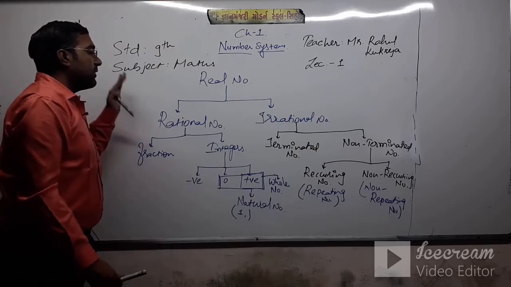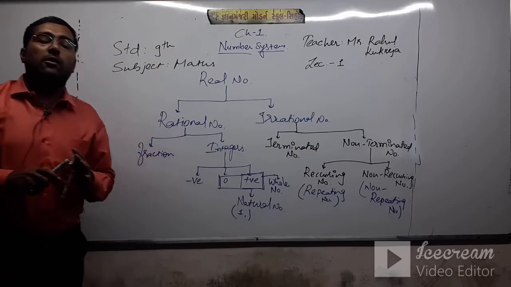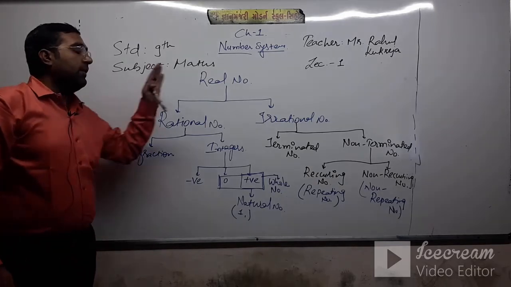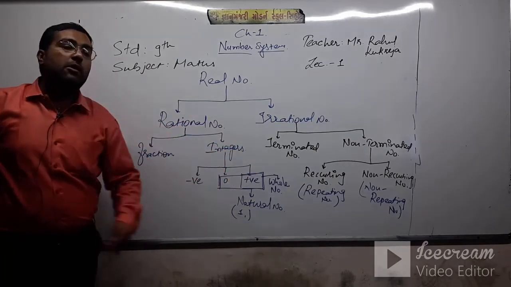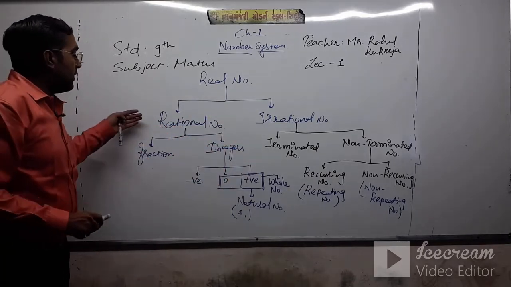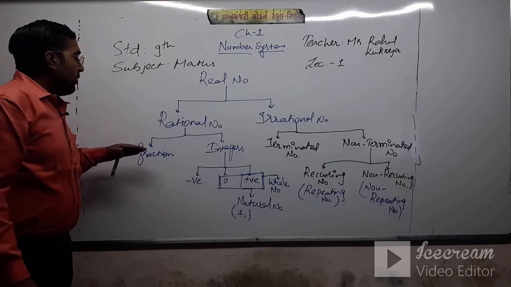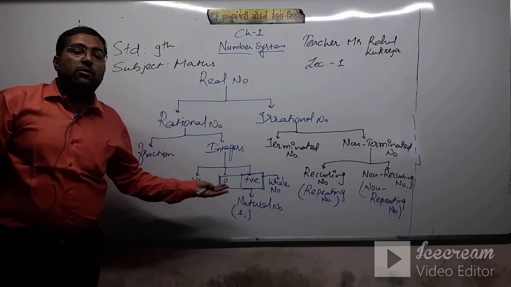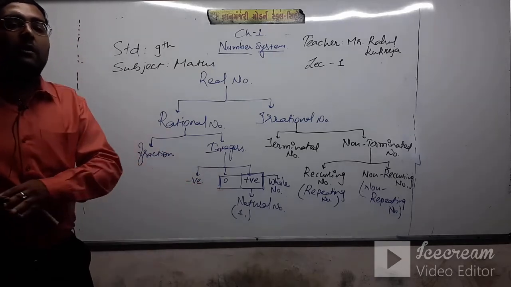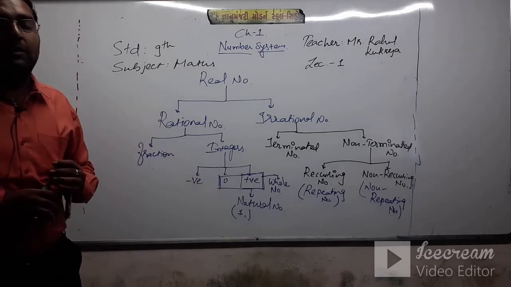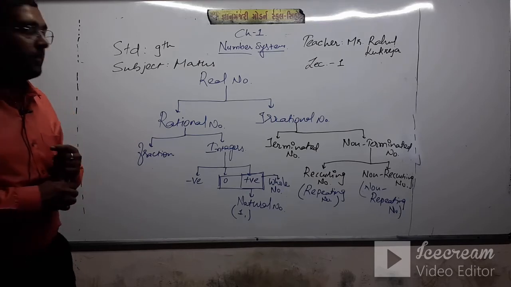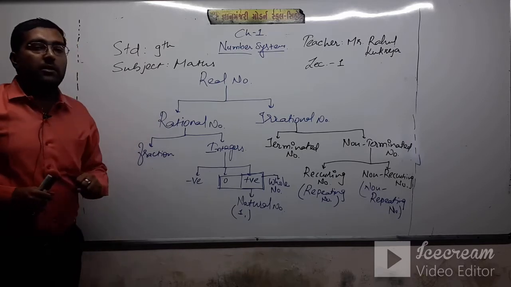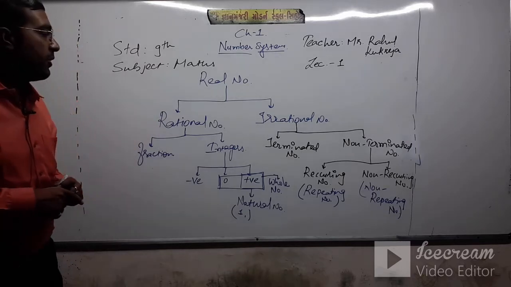So first of all, draw this flow chart, and then we will move on to the particular topics: rational numbers, after that irrational numbers, and the types of irrational numbers. We are not moving on to the types of rational numbers, because fractions, integers, positive numbers, zero and negative numbers we have already seen in earlier classes, in class 7 or class 8, right? So note down this one first, then we will move on to the next topic.